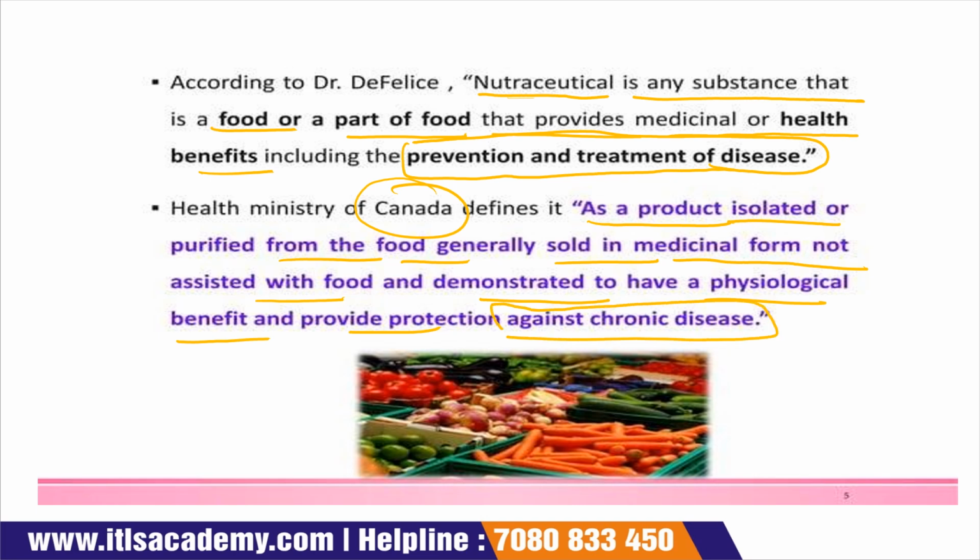So these are products isolated from food, sold in the market as medicine, and they also protect a person from chronic disease.